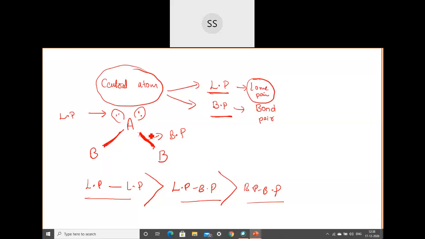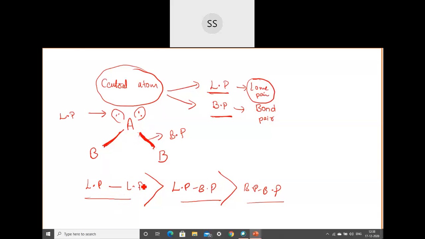You can even think of them like robbers. If robbers are put in jail, they are tied up, then they will not cause us much problem. But if you leave them free, then they will cause us more problem. If two robbers are there, more will be the problem. So that is the order. Imagine lone pairs like that, because they are the troublemakers. They will change the shape of the molecule.